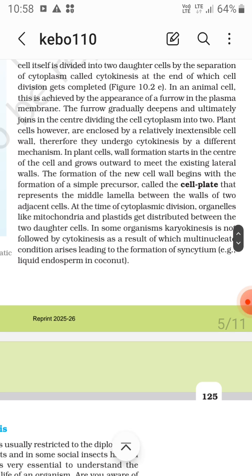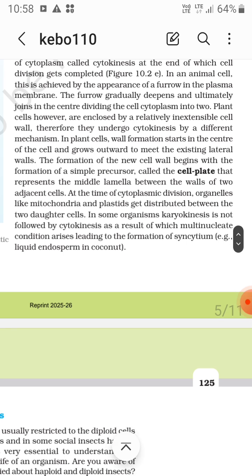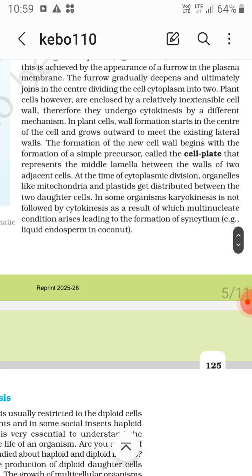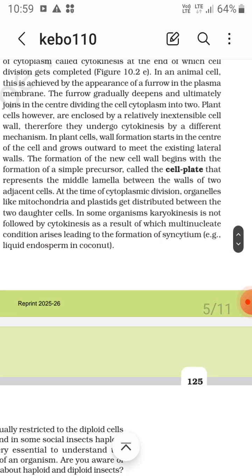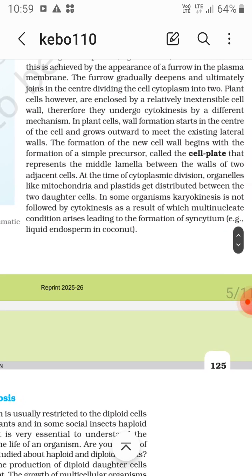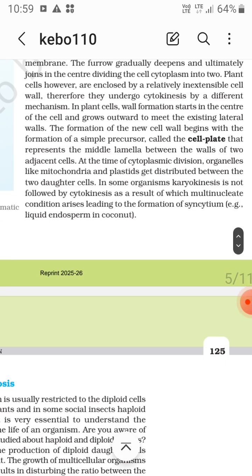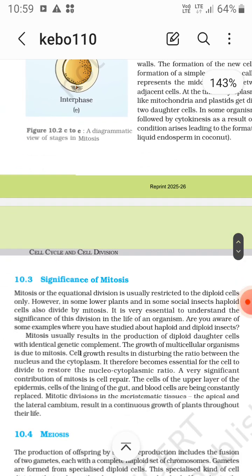In some organisms, karyokinesis is not followed by cytokinesis, as a result of which a multinucleate condition arises, leading to the formation of syncytium, that is the liquid endosperm in coconut.